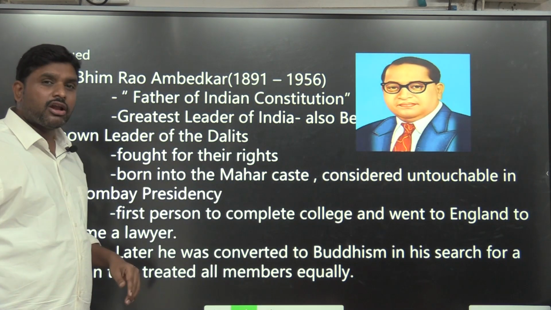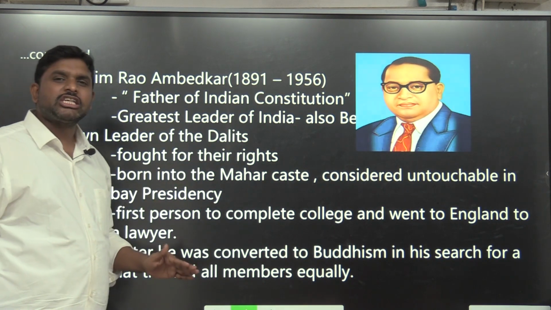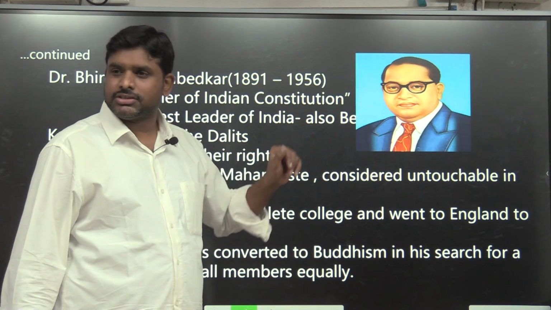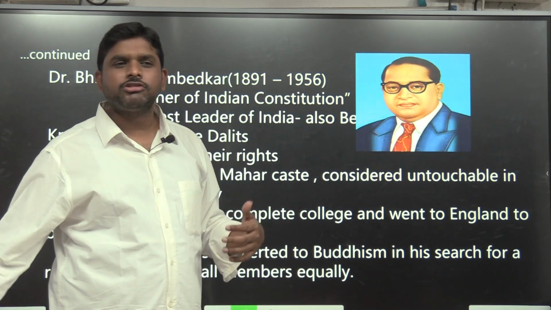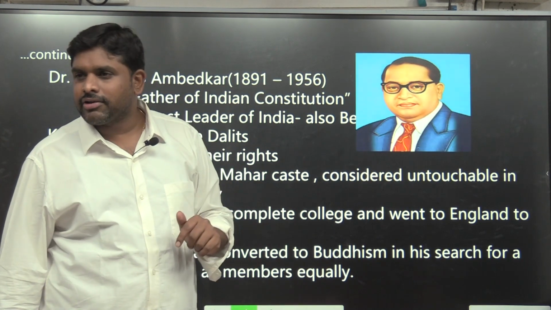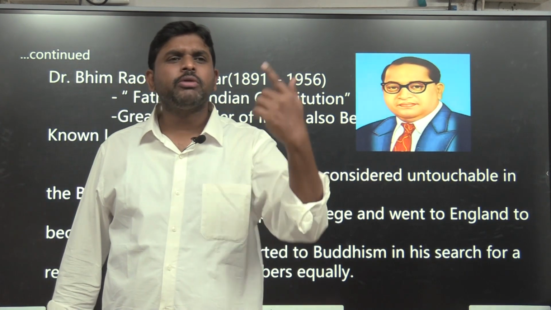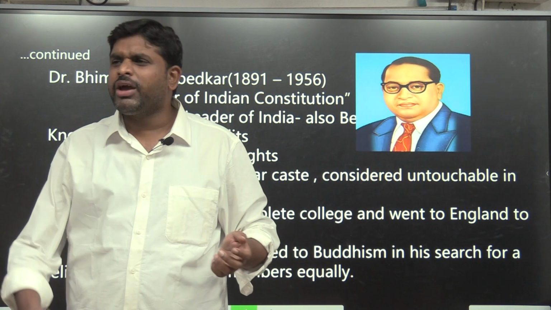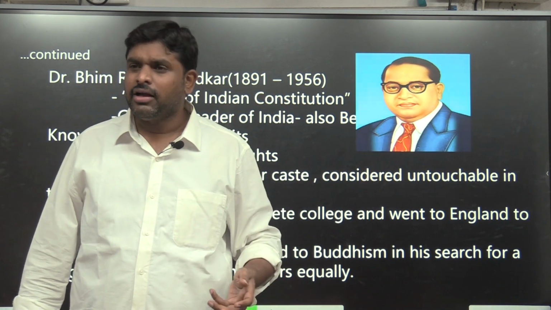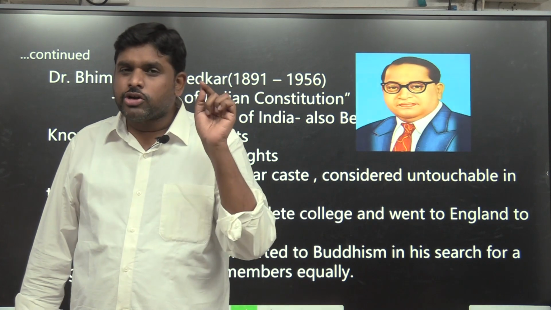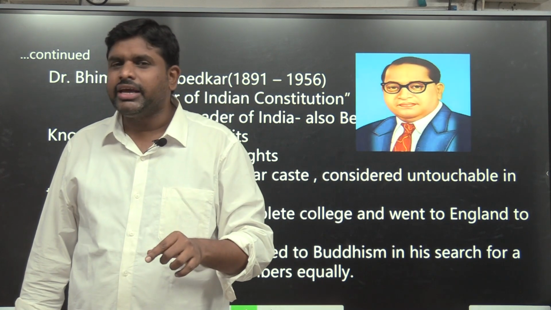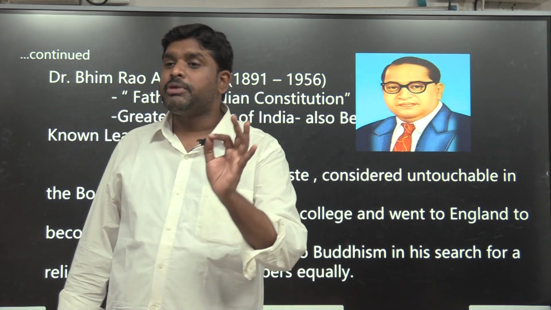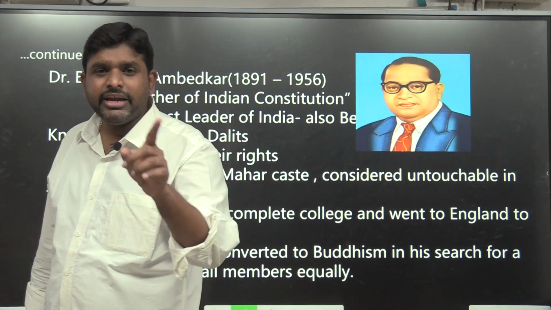B.R. Ambedkar, the father of the Indian Constitution, himself was a sufferer of the caste system. He himself suffered untouchability. People did not touch him. He had written the Constitution of India. Why? Because he himself was the sufferer. He advocated equality. We are also human beings like you. Why is there untouchability? Why is there no civil rights? Why can I not get education? Why can I not get drinking water? Why can I not sit in the public park? Why can I not sit with all the people in the bus? So in order to address the discrimination, in order to ensure equality, the father of the Indian Constitution wrote a beautiful constitution which advocates equality and justice.